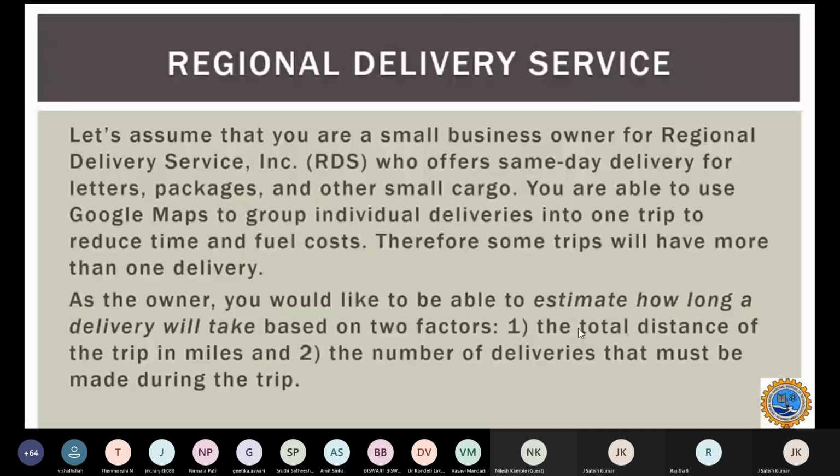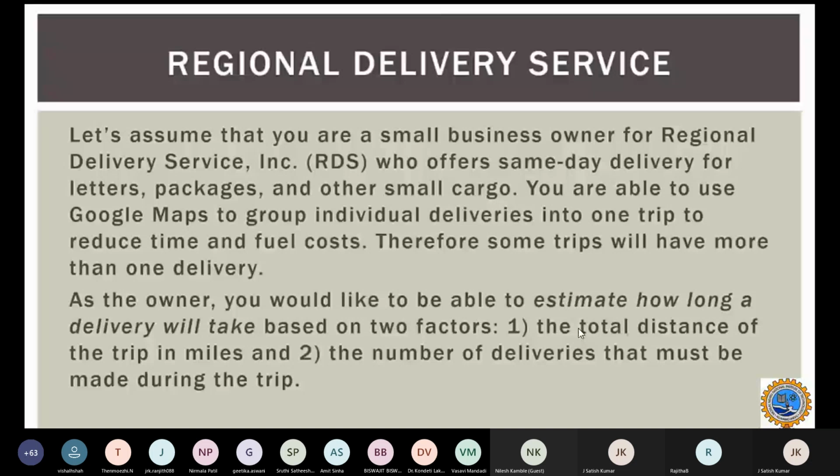That is now unavoidable. But as owner, we would like to estimate how long a delivery will take based on two factors. One is the distance of the trip, how long we are going, because say we traveled X amount, there might be another delivery at X plus 5 kilometers. Then if you go for X plus 5 kilometers, there is no need to go next time to deliver.